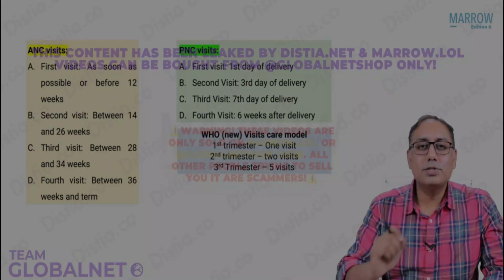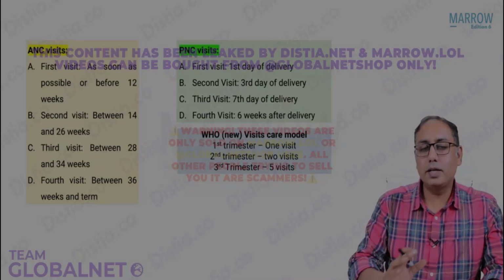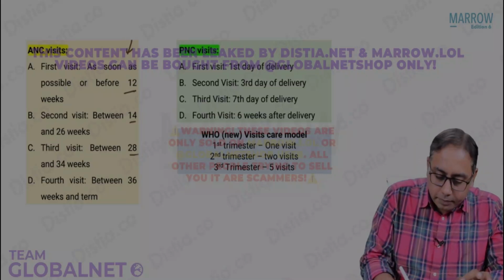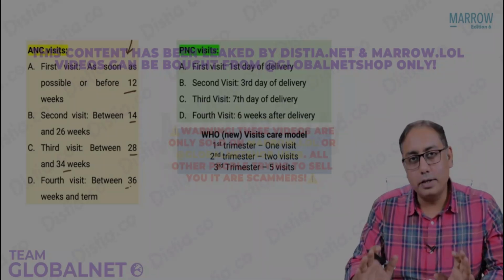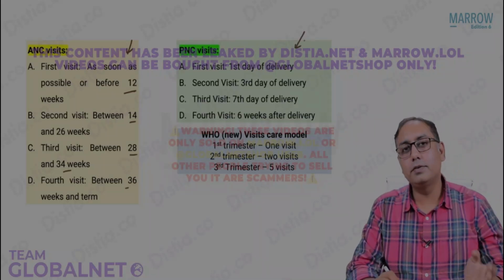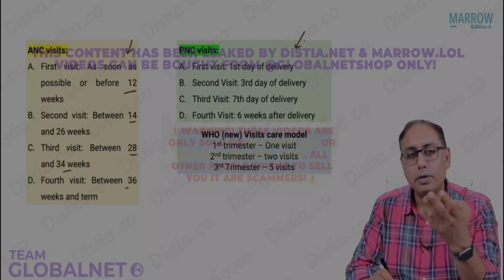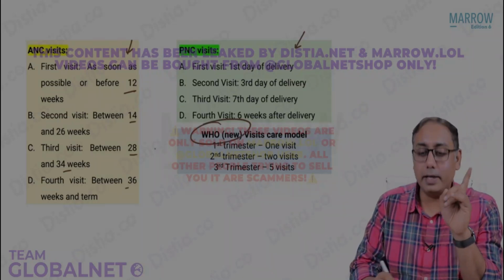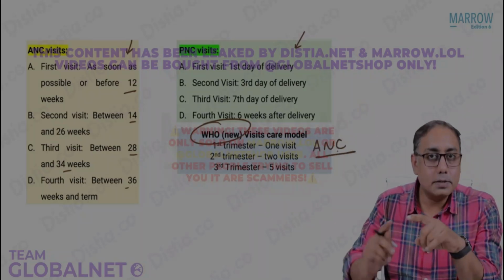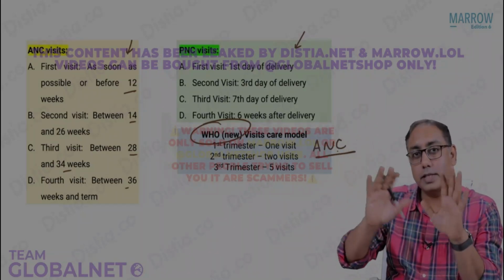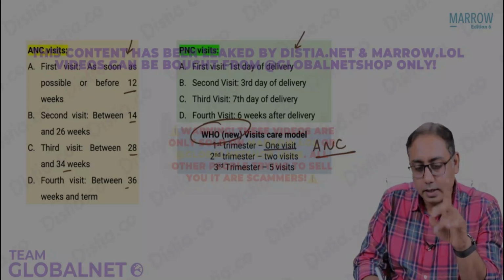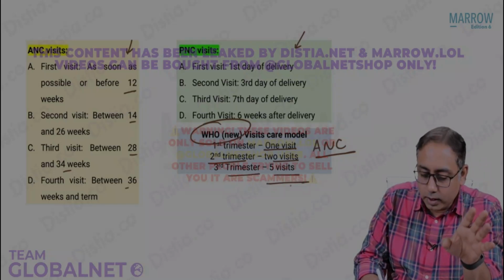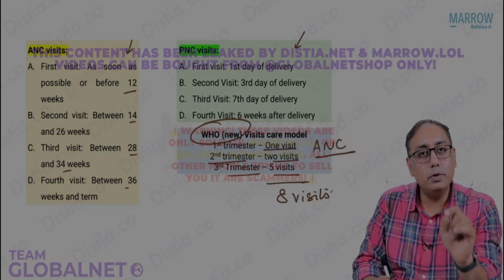So now, very quickly, just to summarize what all the visits are. Please note that the ANC visits are: the first visit within 12 weeks, then 14 till 26 weeks, 28 till 34 weeks, and 36 weeks till term. As far as postnatal care visits are concerned, we want day 1, day 3, day 7 and day 42, that is the 6 weeks. As far as the WHO new model approach for ANC is concerned, the Government of India says 4 visits, the WHO says 8 visits. In the first trimester, it has to be 1 visit. Second trimester, 2 visits, and in the third trimester, 5 visits. So the total is 8 visits as per the WHO care model.